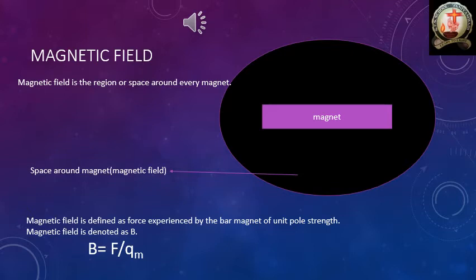So that is the definition. Magnetic field is defined as the force experienced by the bar magnet of unit pole strength. It is denoted as a capital B, and capital B is equal to F by Q suffix M. This is the formula of the magnetic field. Finally, you can remember only one point: magnetic field is the region or space around every magnet. That means the magnet has some attraction power around this region.